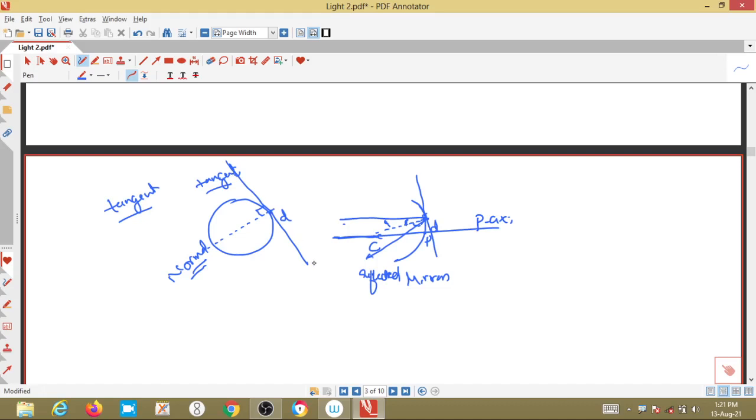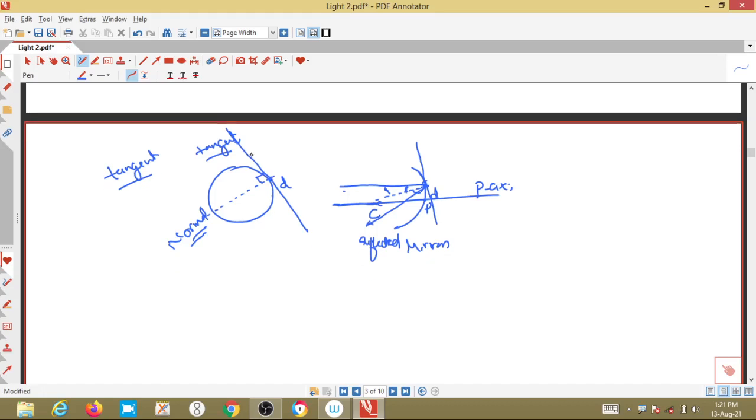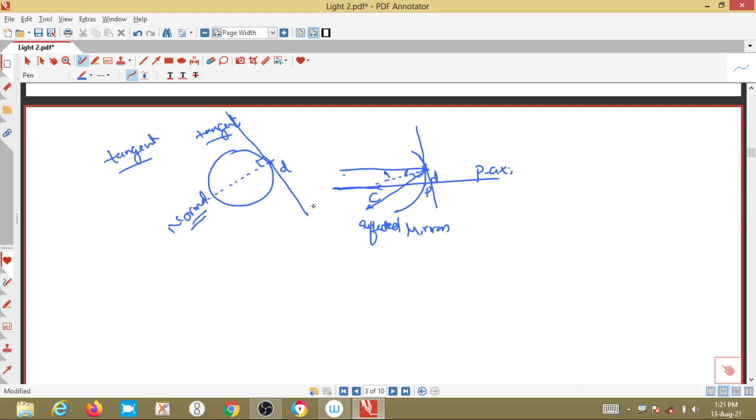First we have to draw the tangent at that particular point. What is meant by a tangent? It is a line passing through a single point on a curved surface or a circle; that we call a tangent. Then we draw a line perpendicular to that tangent, and that we call the normal. So these are the basic terms I explained in my previous class.